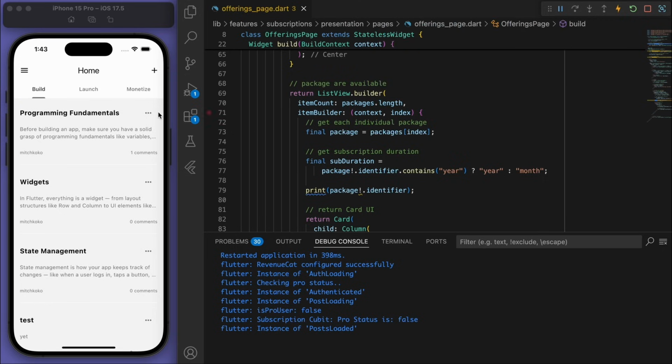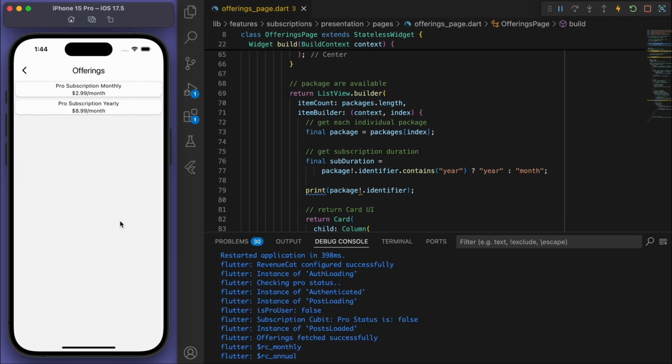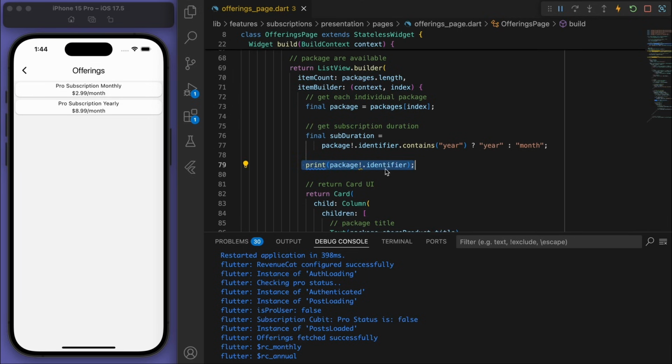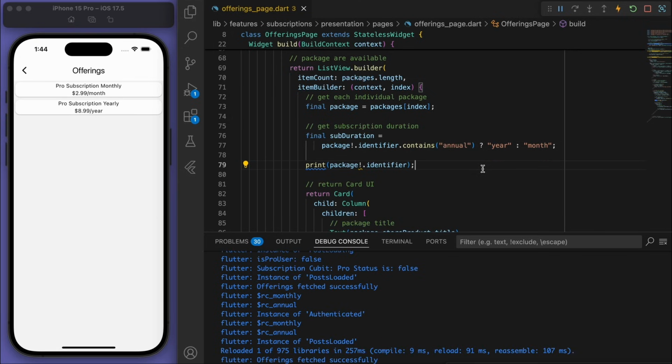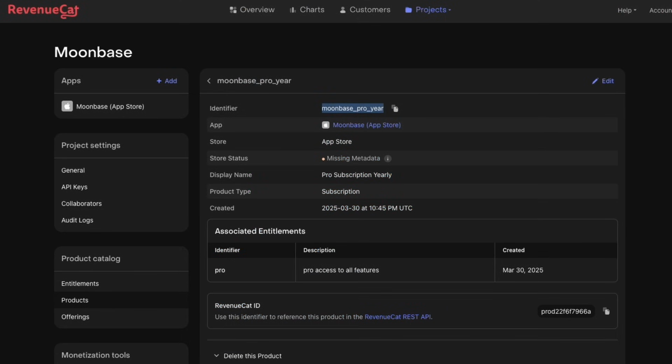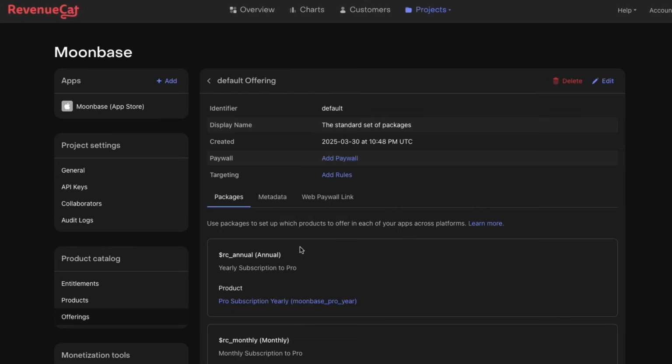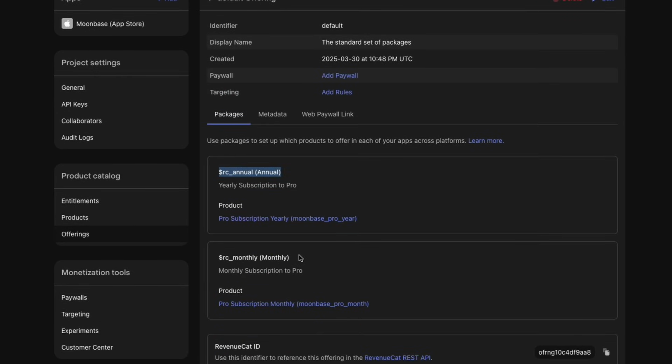and I go to subscribe and I go to the offerings page, there it is. You can see what is printing out, this monthly and annual. So it's actually meant to say annual, not year. And if I save this, yeah, beautiful. So it's now showing the correct duration. So if I come back to my RevenueCat, it looks like this is the identifier that we're checking for. So, yep, let's say that.